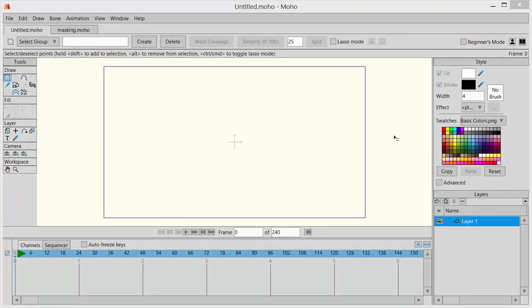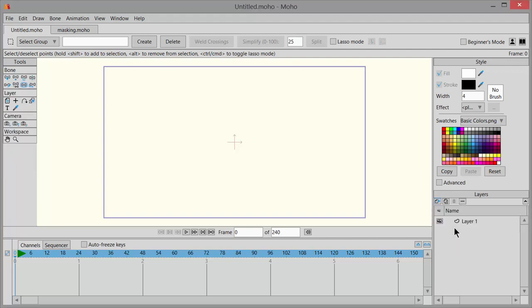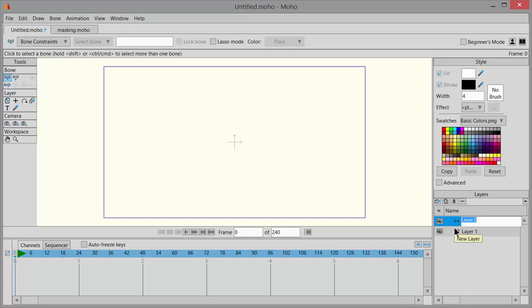Starting out with a new blank file, click on New Layer and choose Bone. Name this Forest Animation, and then New Layer, choose Bone, and name this Mask for Forest. Okay, and drag that into the Bone folder for Forest Animation. So it should look like this.